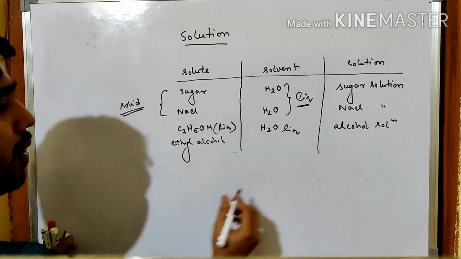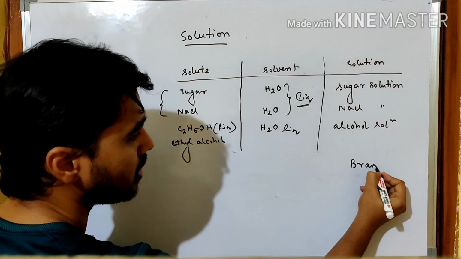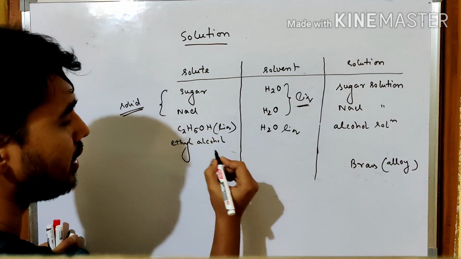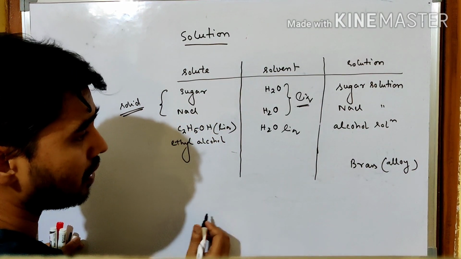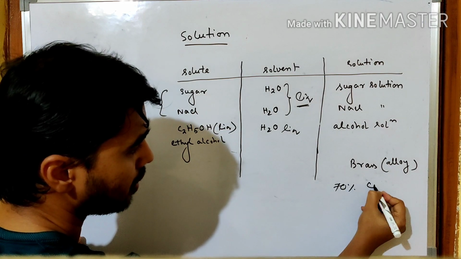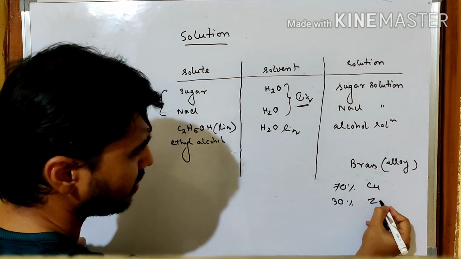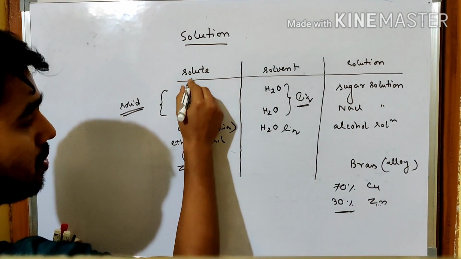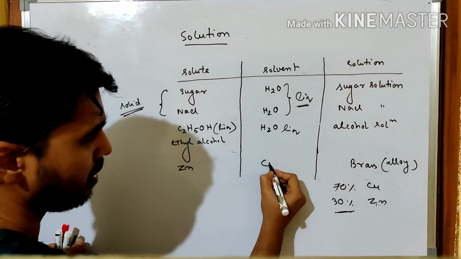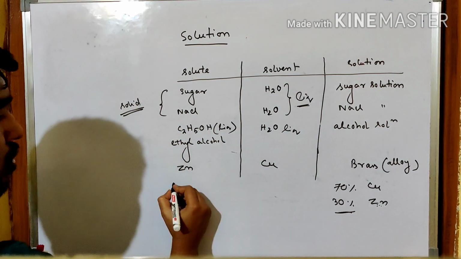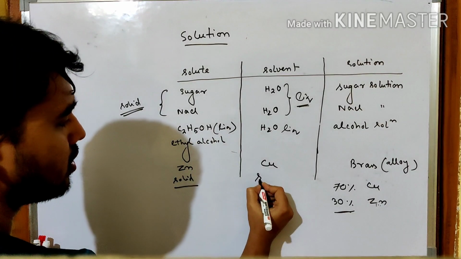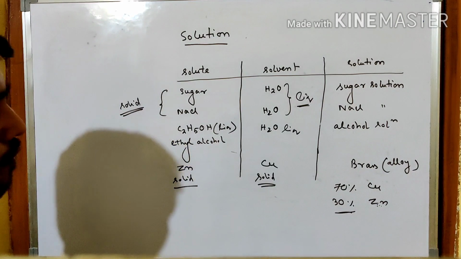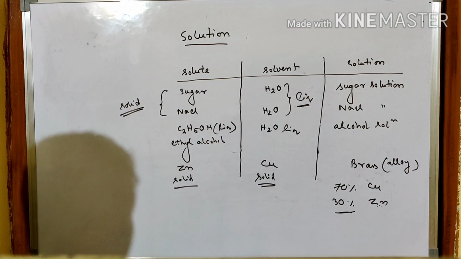Similarly, if you take brass, this is an alloy, right? This is an alloy. So here brass is 70% copper and 30% zinc. Zinc is less in amount, so here the solute should be zinc and the solvent should be copper. So this is solid, this is also solid. So the solid case can also give rise to the formation of a solution. There are numerous examples like this.